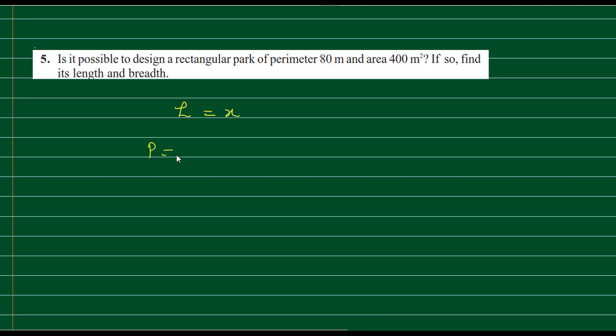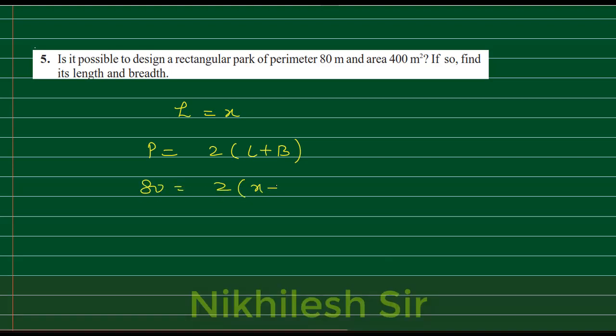Perimeter is 2 into L plus B, and it is equal to 80. So 2 into x plus b, 2 and 80 can be cancelled. So 40 is equal to x plus b, that is b is equal to 40 minus x. So breadth we have calculated as 40 minus x.